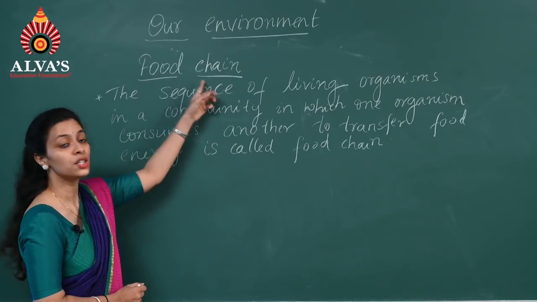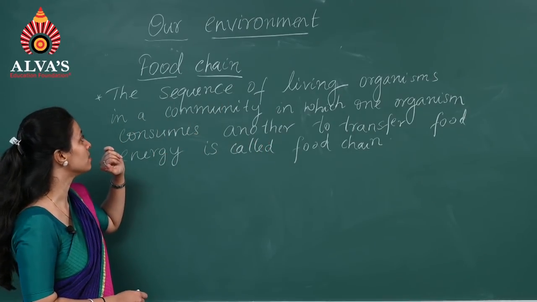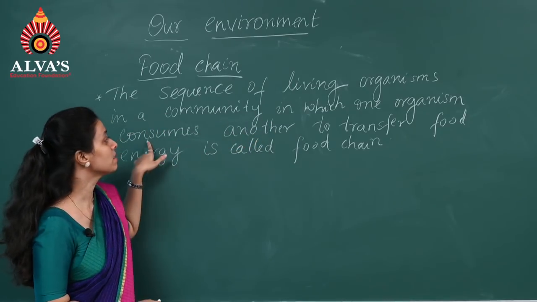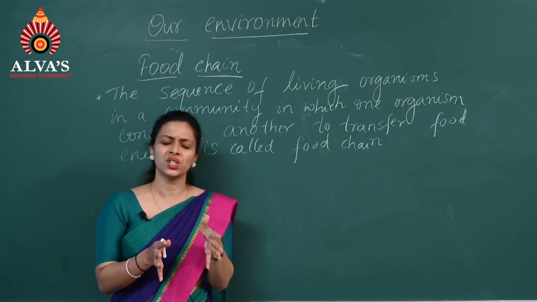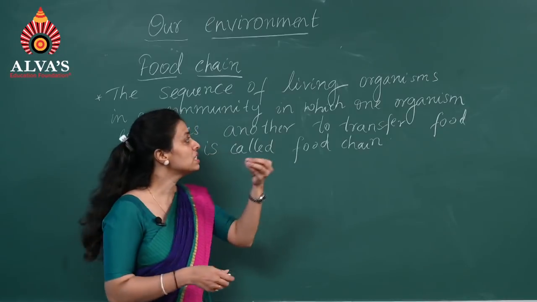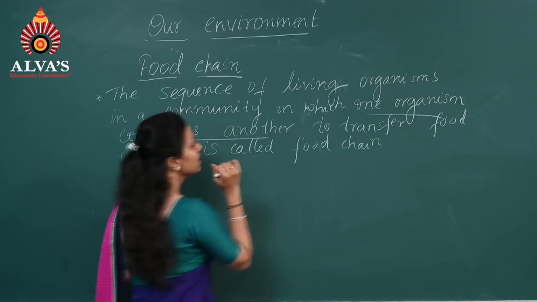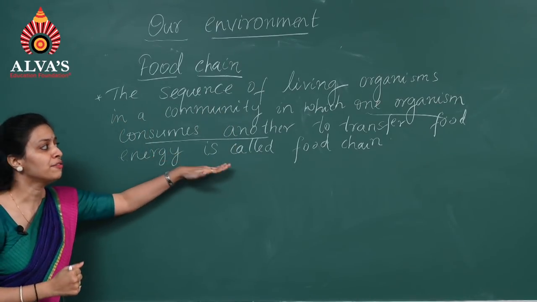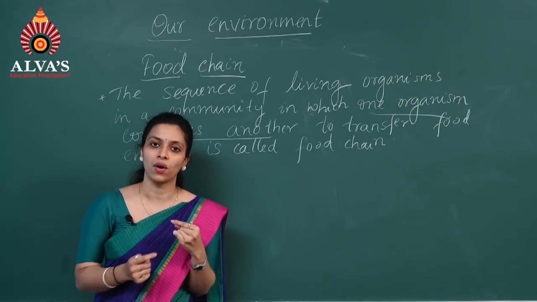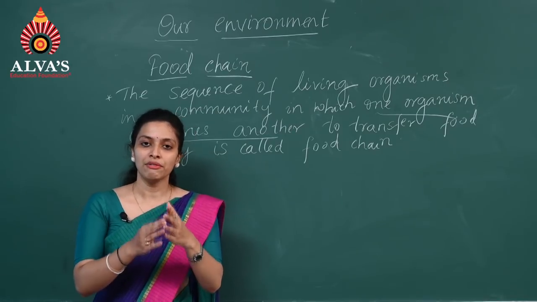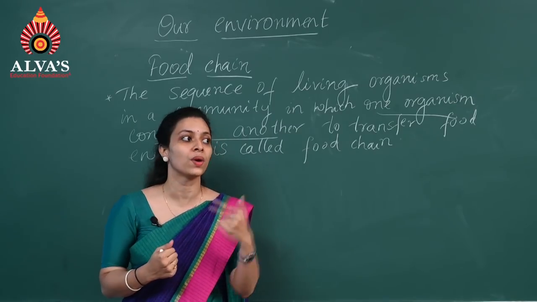Next topic is food chain. The food chain explains the sequence of living organisms in a community in which one organism consumes another to transfer food energy. So food chain is basically one organism eating another organism, and in a food chain the transfer of food energy takes place from one organism to another. See students, this is very simple. Now if you are standing in a place and not doing any work, still you will be hungry, right? You want energy to do any kind of work.